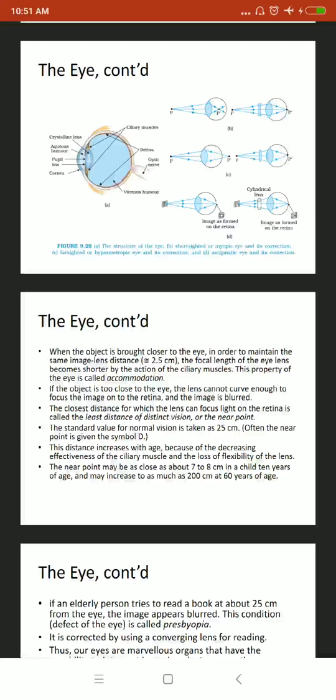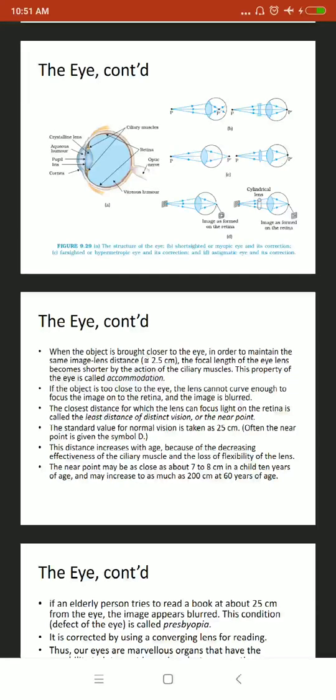It accommodates to observe the object while it is at infinity distance or closer to the eye, because we want to see both objects. So by changing this focal length, we can see the object whether it is near to the eye or at some distance. This property of the eye is known as accommodation.